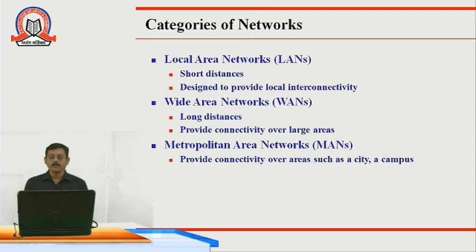Then we have metropolitan area network, that is MAN, which provides the connectivity over areas such as a city or a campus. So the data communication network within a campus or within a city is created with the help of a metropolitan area network. Now the best example of MAN is your cable TV connections.